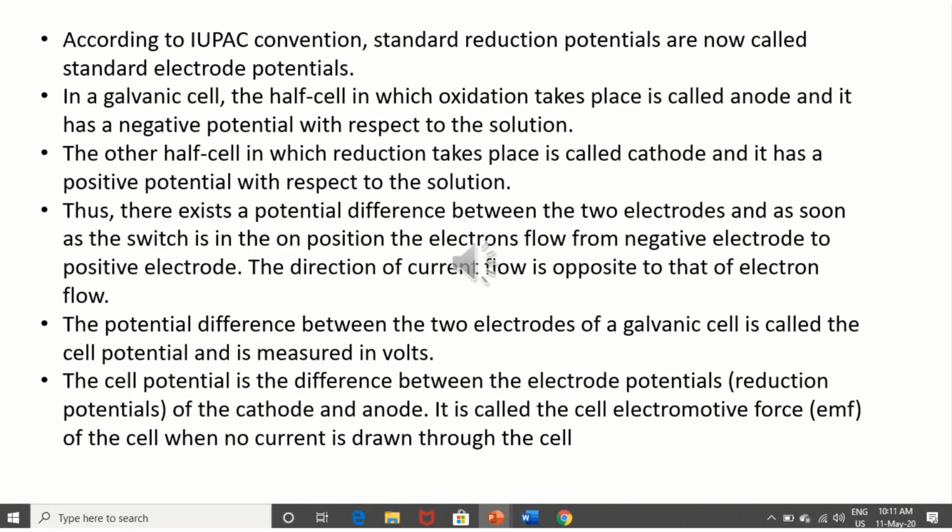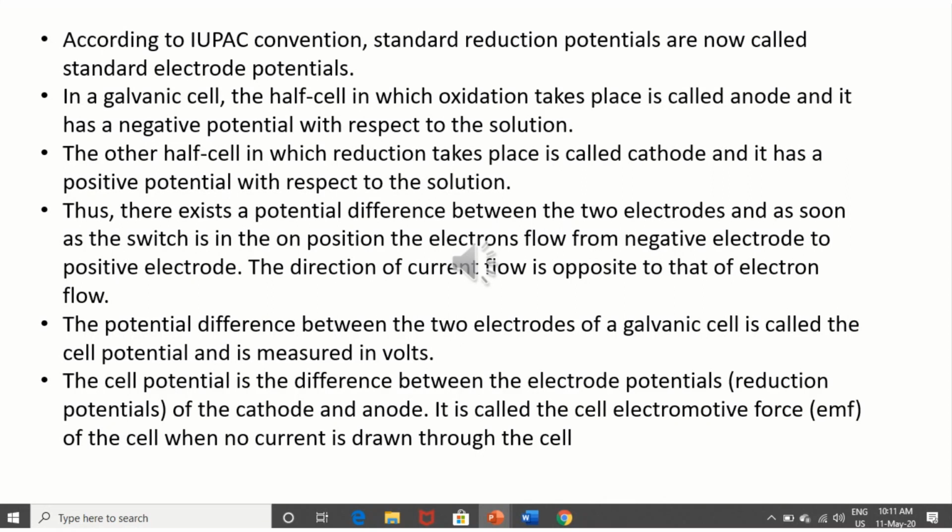The half cell in which oxidation takes place is called the anode, as I already mentioned. Some points are for your reading actually. There exists a potential difference between two electrodes as soon as the switch is on. The potential difference between two electrodes of a galvanic cell is called cell potential, and under this potential electric current flows.